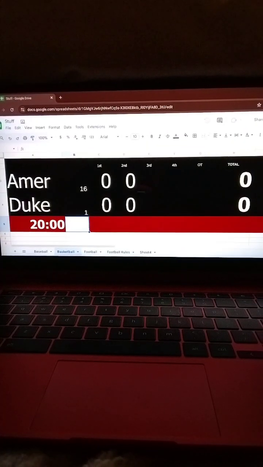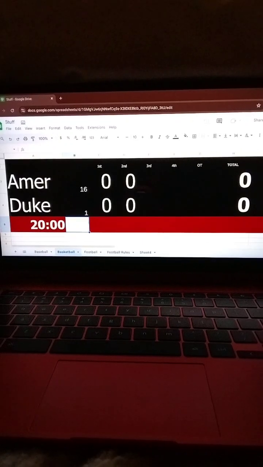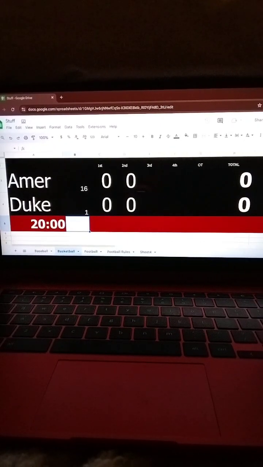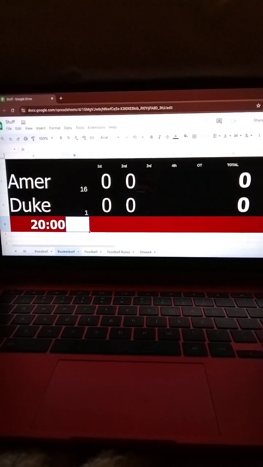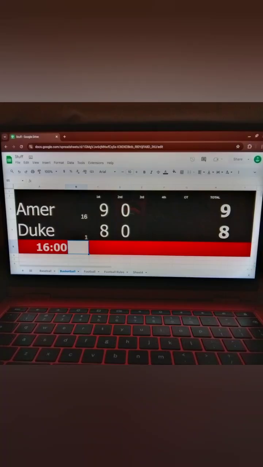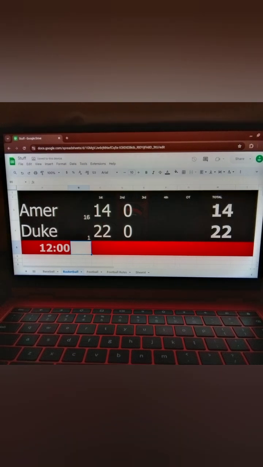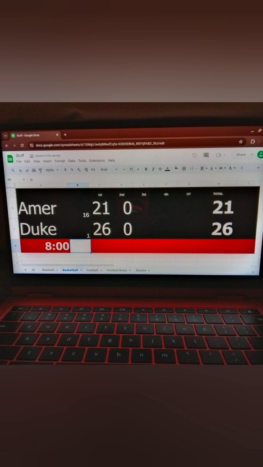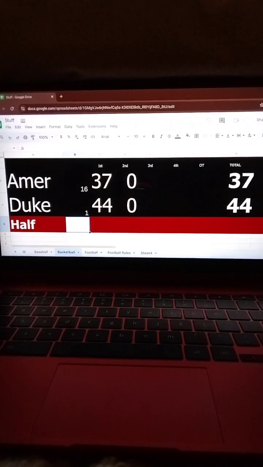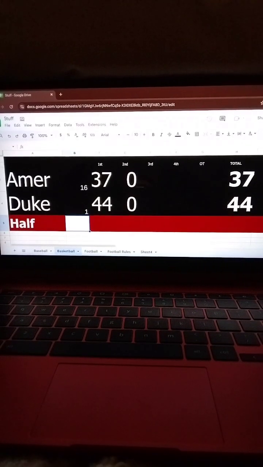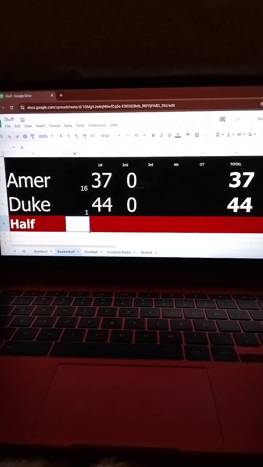All right, first game up, number 16 American. They beat Mount St. Mary's 76-69 in the play-in game. They're playing against number 1 Duke. Here we go. All right, we have reached halftime. Slightly close game. Duke up 44-37.